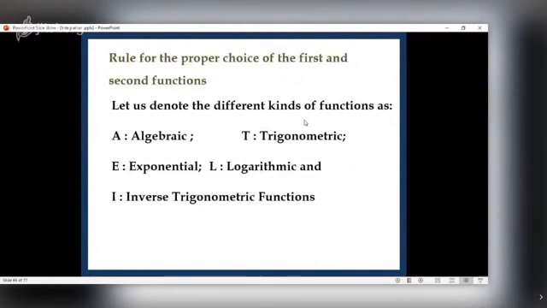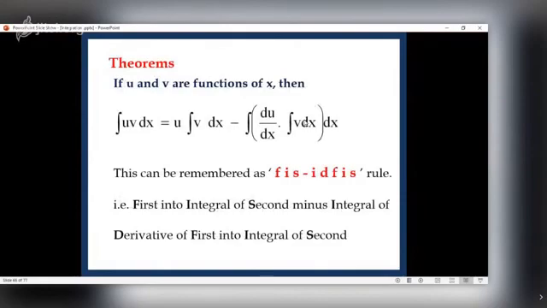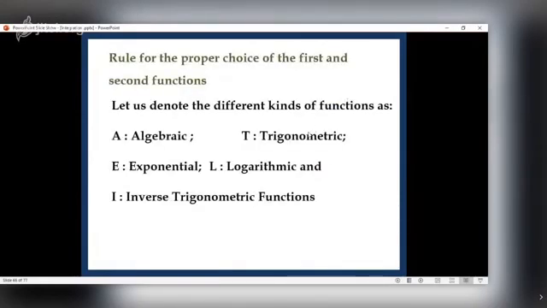Now, the choice of first and second function is important because first into integral of second function is to be integrated, and later on first is to be differentiated. So the rule for the proper choice of the first and second function is according to serial order of the letters of the word LIATE. See, LIATE is not a dictionary word. So L stands for logarithmic, I for inverse trigonometric, A for algebraic, T for trigonometric, and E for exponential.